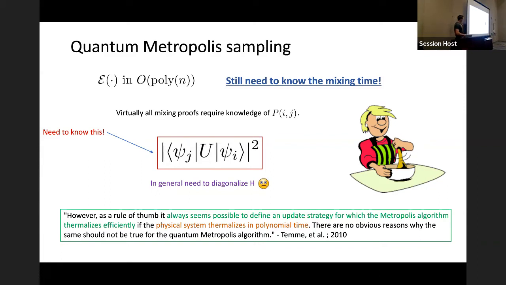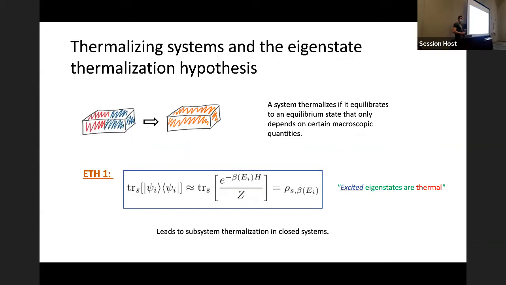We're going to take a direction from an observation in the original paper of quantum Metropolis sampling, where they said that classically, it always seems possible to devise an update strategy for a Markov chain that will mix rapidly if the underlying physical system thermalizes in polynomial time. And so with that in mind, we're going to take a detour and we're going to look at quantum systems that thermalize. Okay, and our operational definition of thermalization is going to be that a system thermalizes if it equilibrates to a state that only depends on certain macroscopic quantities.